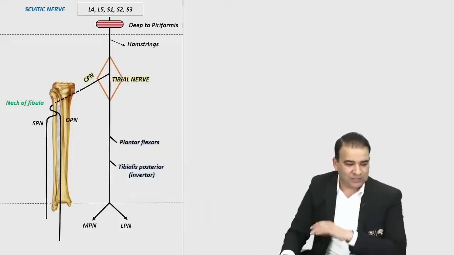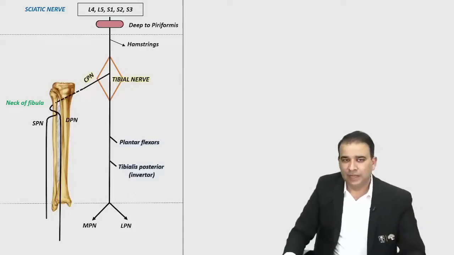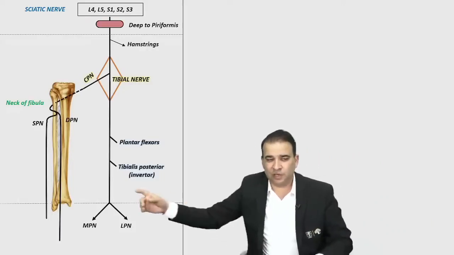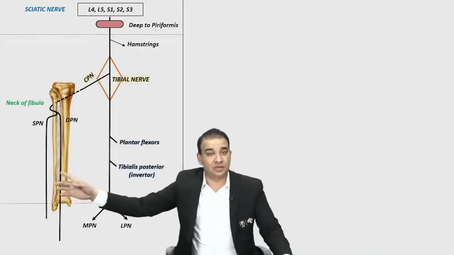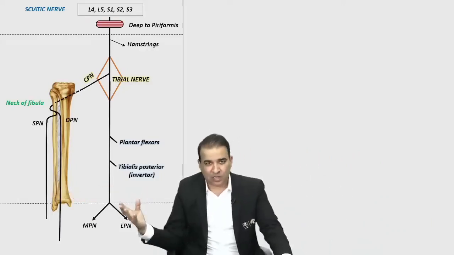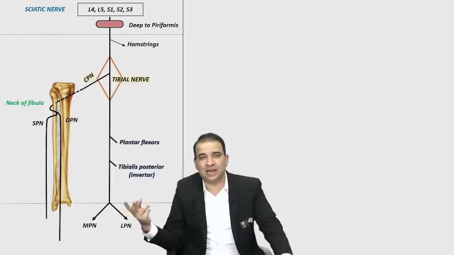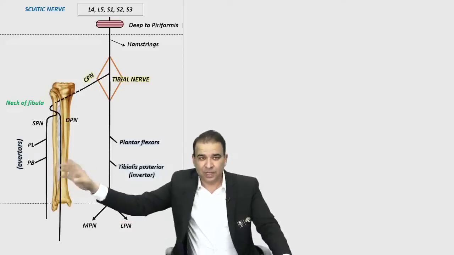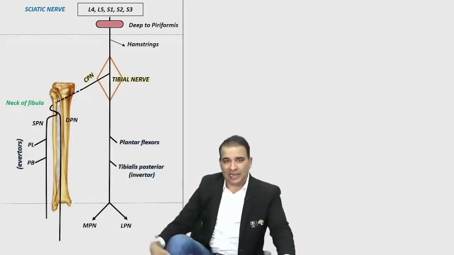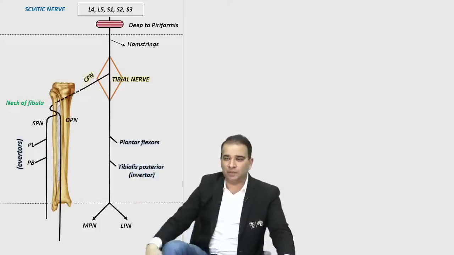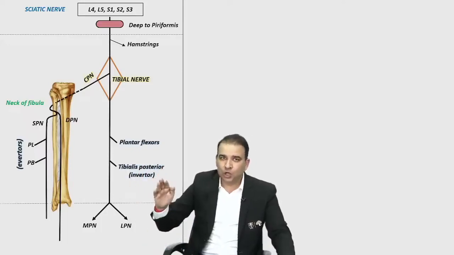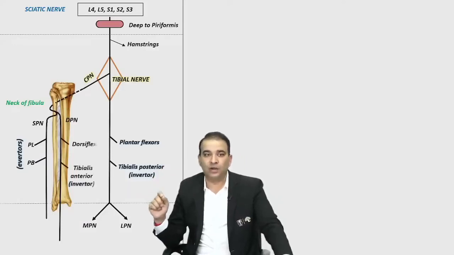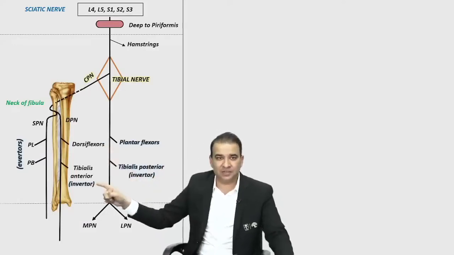Neck of the fibula, once the nerve winds around the neck of the fibula, the deep peroneal nerve, guys, the superficial peroneal nerve is going to supply the everters, the two everters in the leg, peroneus longus and peroneus brevis. The only two muscles in the lateral compartment of the leg, and both are supplied by the superficial peroneal nerve, the two everters. Deep peroneal nerve is supplying the muscles of the anterior compartment. And what are the muscles of the anterior compartment of leg? They are dorsiflexors, and tibialis anterior also, which is also an inverter here.